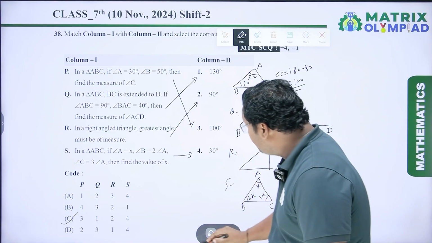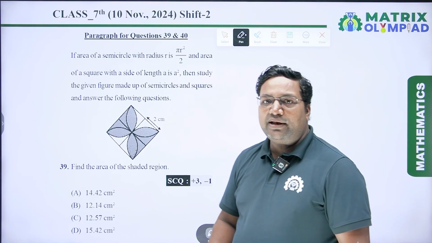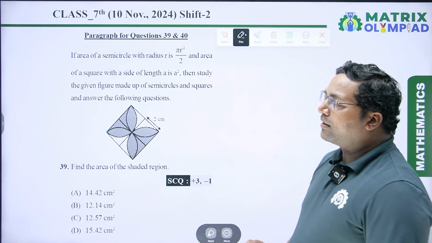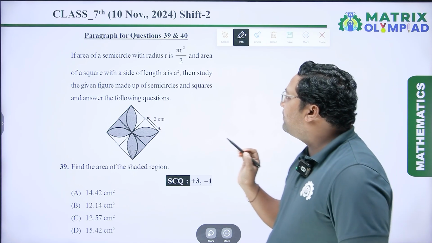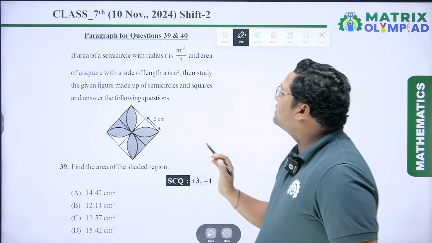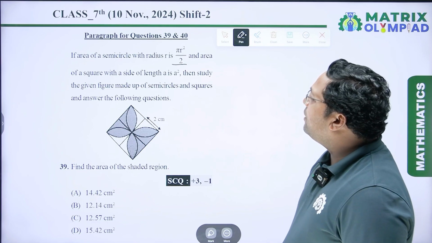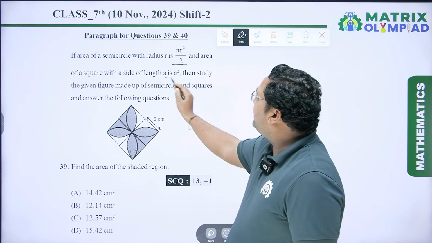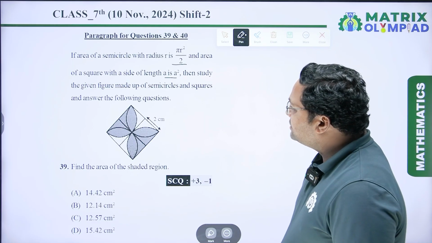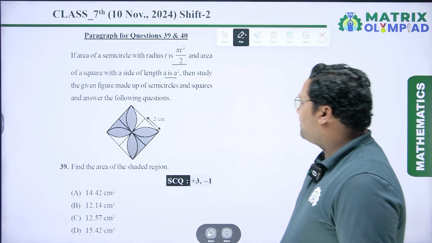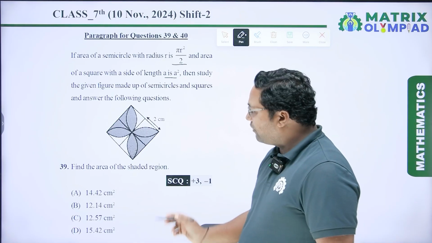Now coming to the next question. Here question number 39 and 40. These questions are paragraph based questions. So first statement is, if area of a semicircle with radius r is pi r square upon 2 and area of a square with a side of length a is a square, then study the given figure made up of semicircles and square and answer the following question.